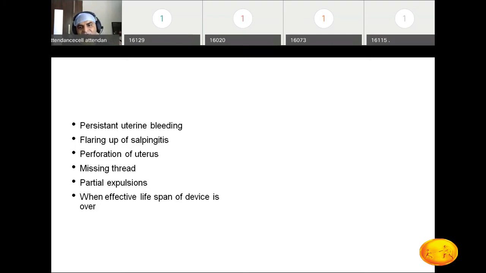Okay, write down: Copper T 200, how many years? Just write down Copper T 200. What is the lifespan for the Copper T 200? What is the lifespan for the Copper T 380A? And what is the lifespan for the Mirena? Just write down. Okay, this can be a Viva question. Now the next one.